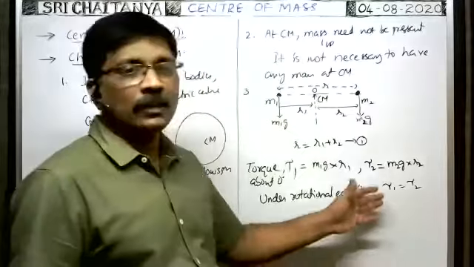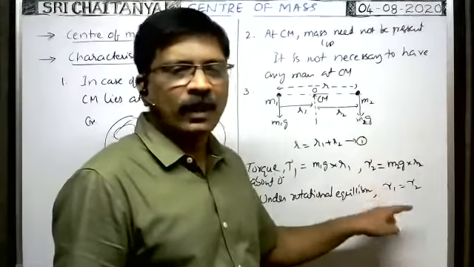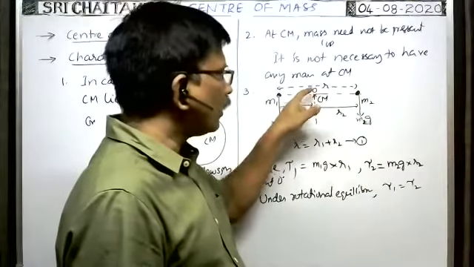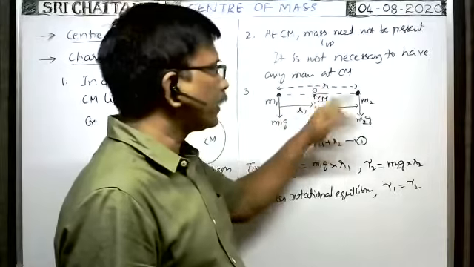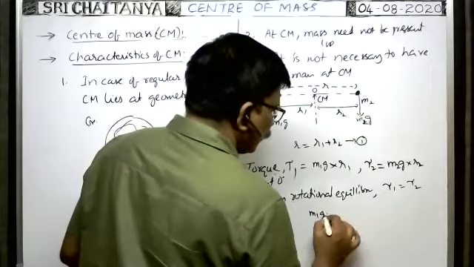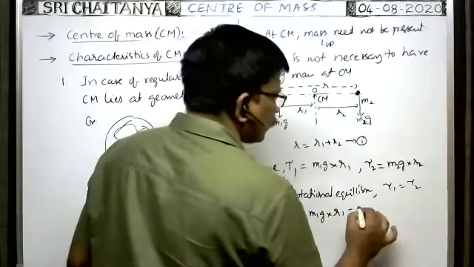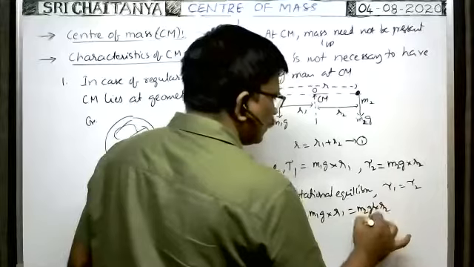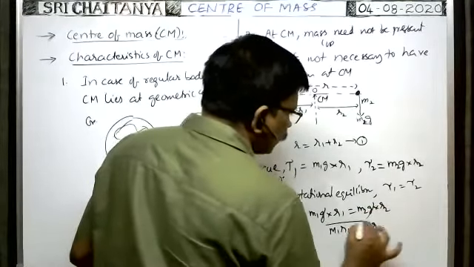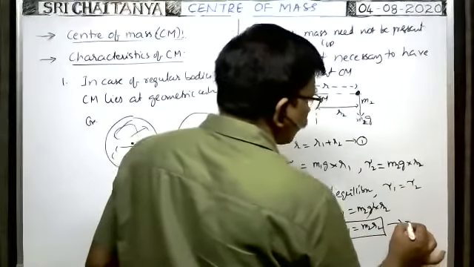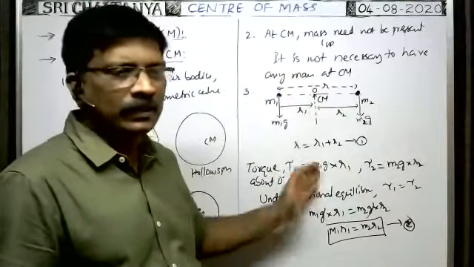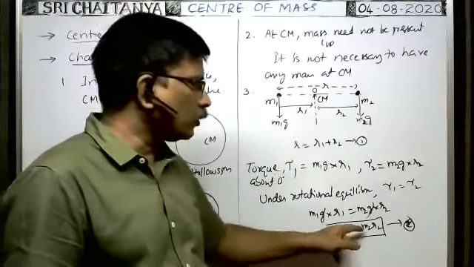In vectors I already explained moment of force. Moment of force or torque means force into the perpendicular distance from the point about which the body rotates. That is called the torque. So tau1 means m1g into r1, that is equal to tau2 means m2g into r2. g cancels. So m1 r1 is equal to m2 r2. This is also a very important formula. So the center of mass of the two particle system always lies at a point such that it follows the condition m1 r1 is equal to m2 r2.